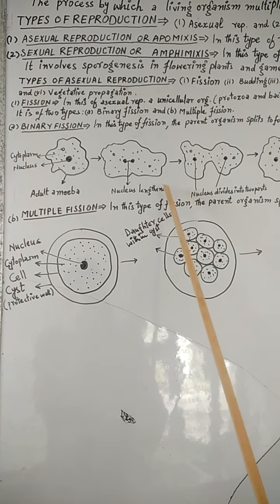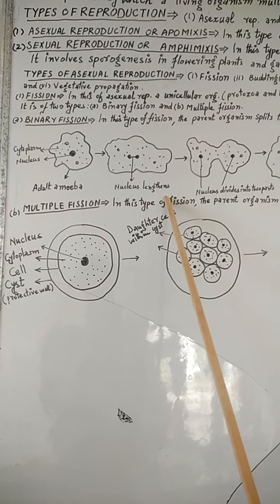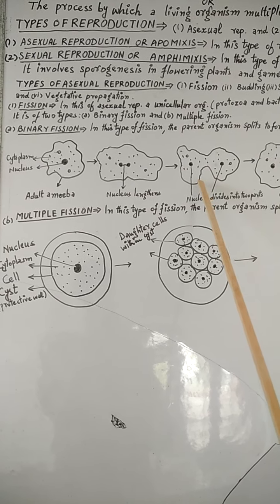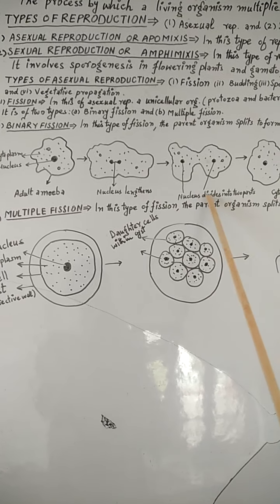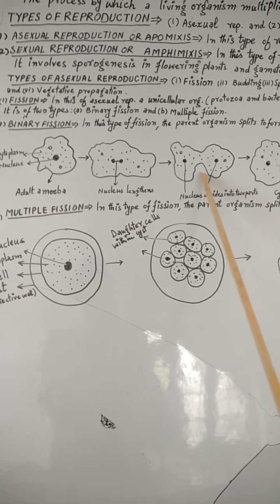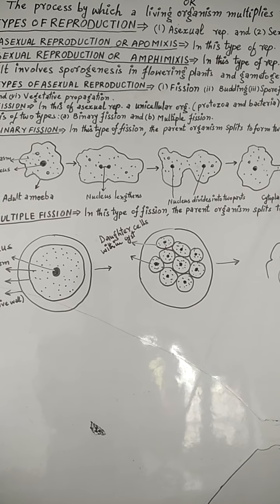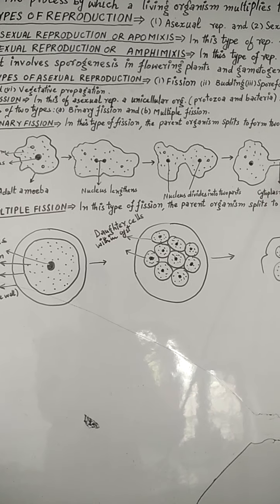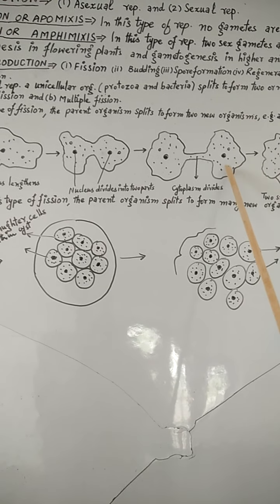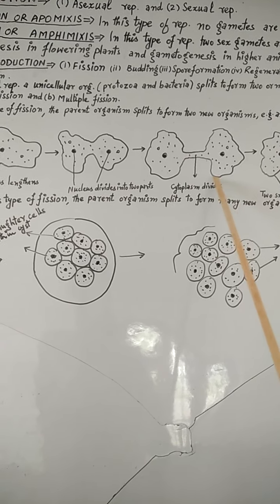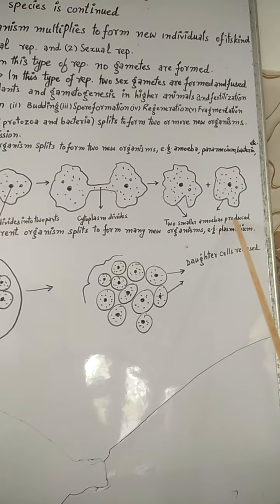It undergoes binary fission. First of all, the nucleus lengthens or elongates. Then 2 daughter nuclei are formed from one parent nucleus. Then cleavage. Here cleavage is formed. Then cytoplasm divides here. Cytoplasm is dividing into 2 parts, giving rise to 2 individuals. Here are 2 smaller amoebae produced.